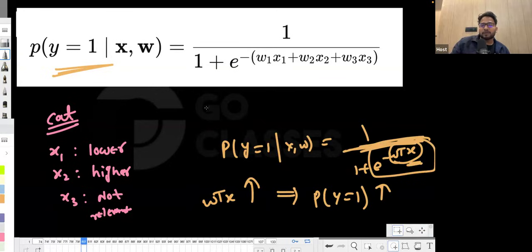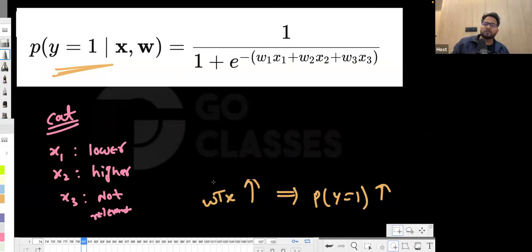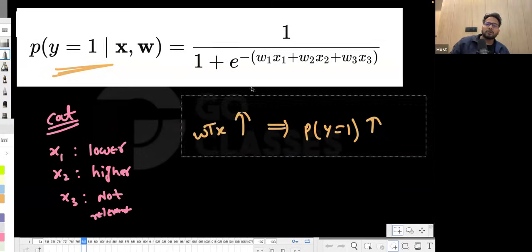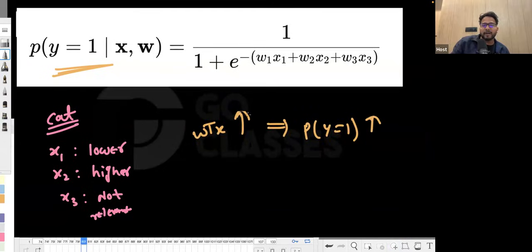In other words, whenever w transpose x becomes more and more greater than 0, the probability of y equal to 1 keeps on increasing. So my ultimate aim here is to increase this, because I want the cat to be classified correctly. There are two ways; let me explain one way and then I will explain one more. You want x1 to be lower, right?